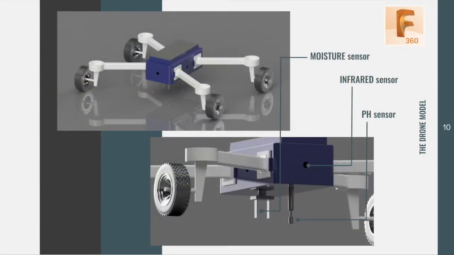Here's a simplified model of the land drone which we designed on Fusion 360, a computer-aided design software. The pH and moisture sensors can be found at the bottom to maximize efficiency of the testing. Both sensors are connected to a mechanical arm which can extend further to penetrate the soil beneath it in cases of uneven soil, and the holes found on each side of the drone will be fitted with an infrared sensor.